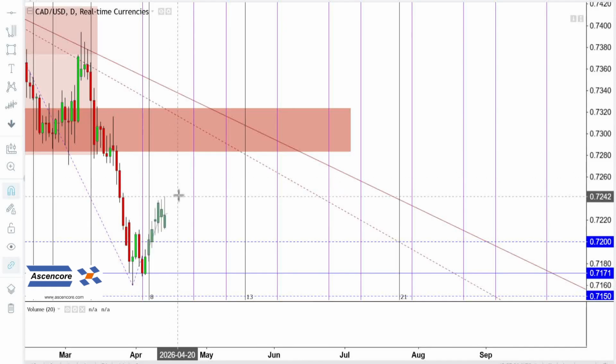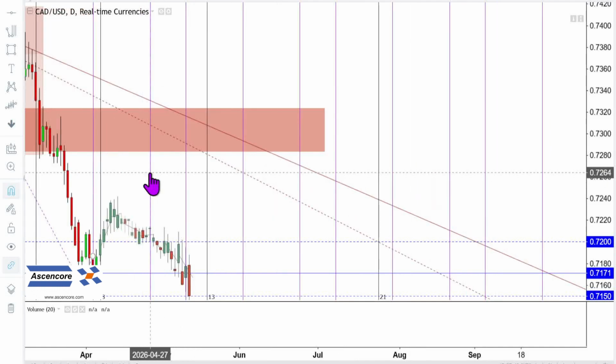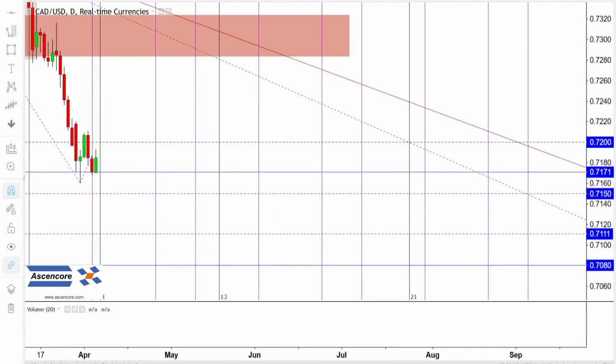Another thing to consider is Canada's trade position being at a trade deficit. In other words, imports exceeding exports, which can weaken the CAD because more foreign currency is needed to pay for imports. Recently, Canada's trade deficit widened significantly due to surging imports, despite strong exports.